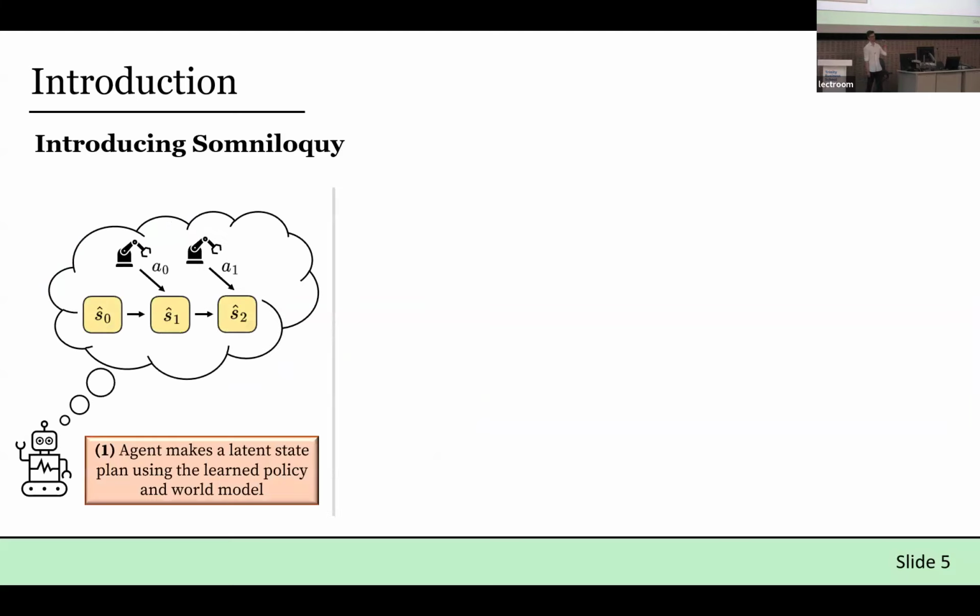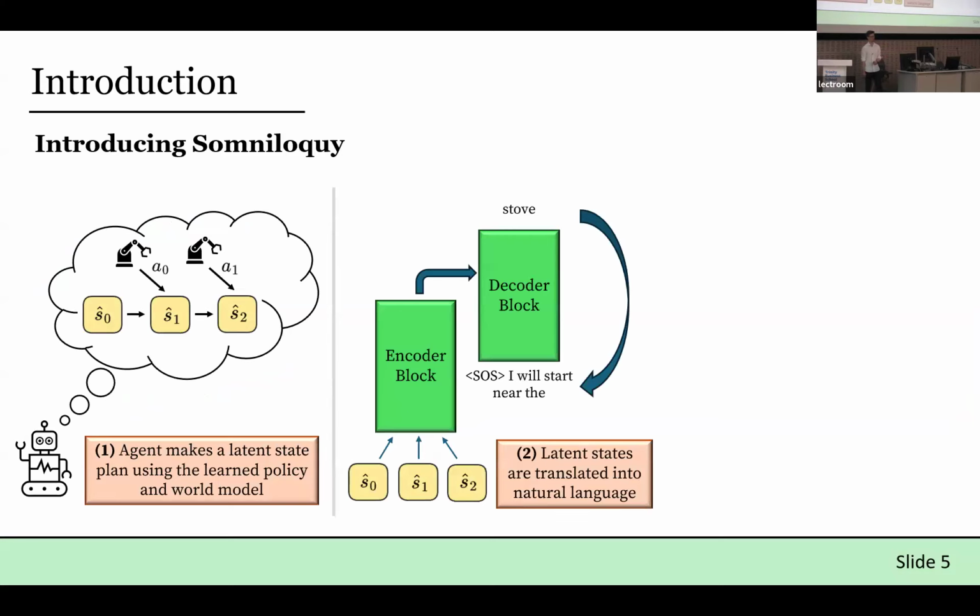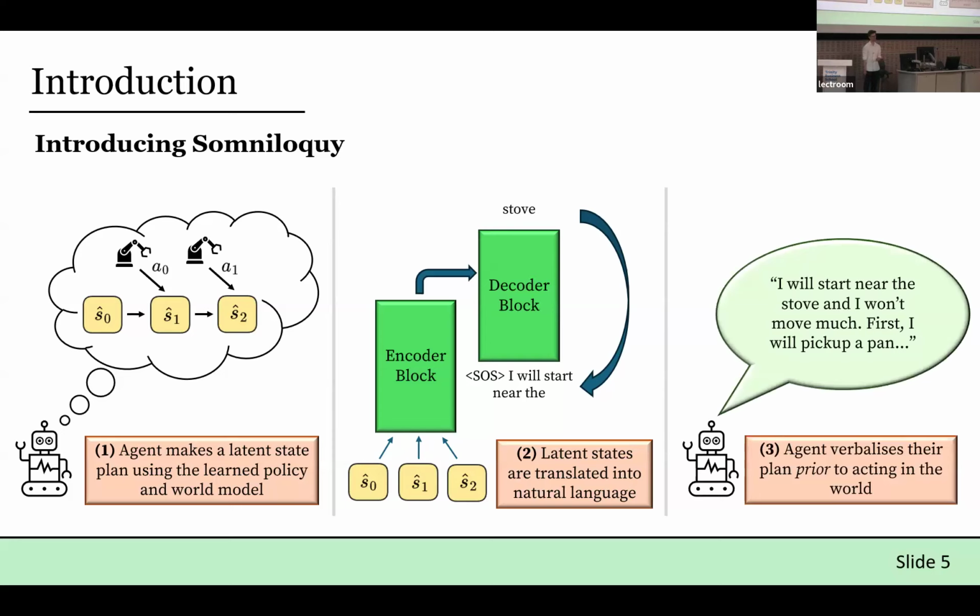One, the agent can make a plan in this latent state space using a learned latent world model and a learned policy. Two, we introduce an encoder-decoder transformer to translate from this latent plan sequence into a natural language description that captures what the agent expects to do and perceive in the world. And finally, we show that this enables the agent to verbalize its plan prior to acting in the world, such that what the agent says it will do is what it actually does.